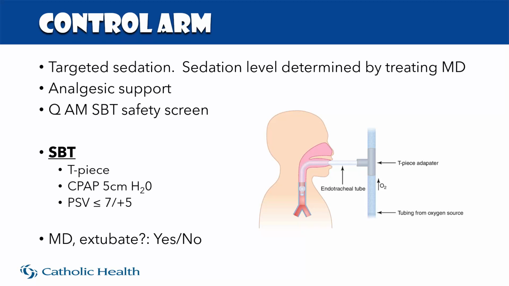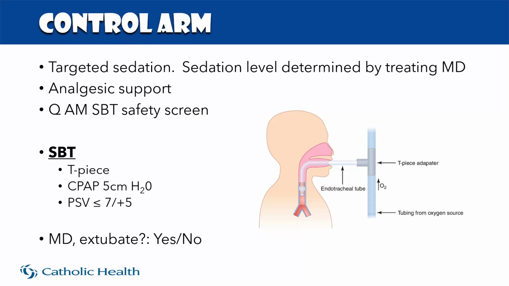Another way an SBT could have been conducted was CPAP. So this was an intubated patient with no pressure support, only PEEP. So they did not receive added pressure support to overcome the resistance of the circuit in the ET tube. They just received their 5 of PEEP to help maintain physiological recruitment of their alveoli.